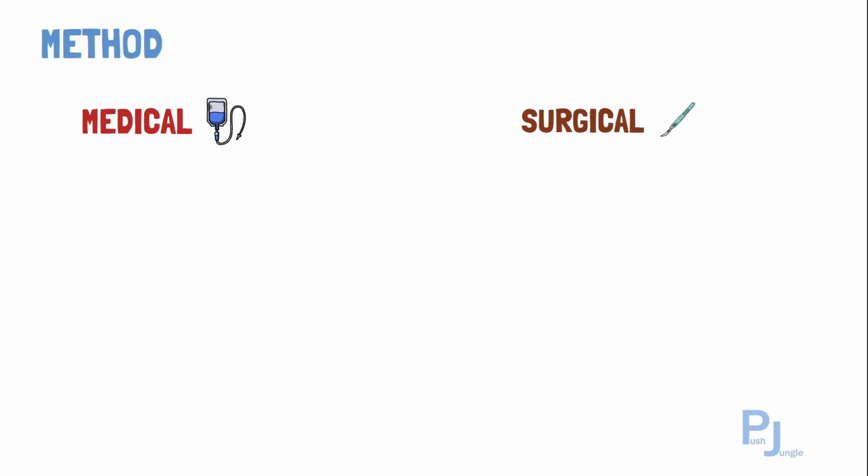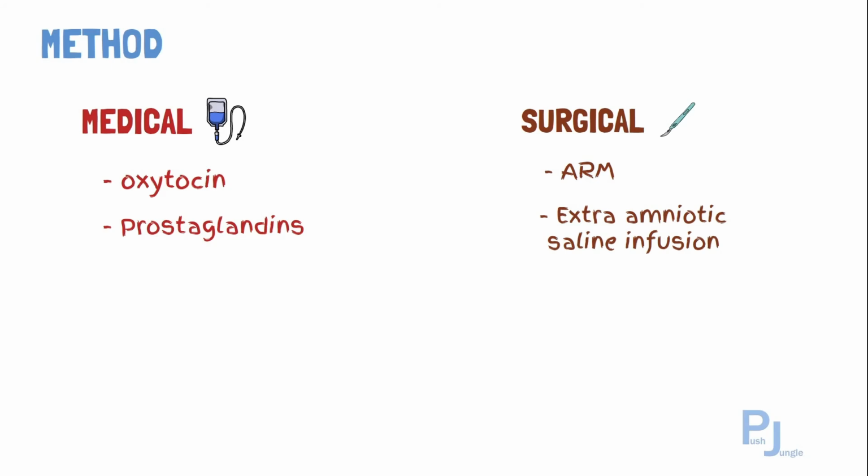The medical method includes giving of oxytocics and prostaglandins. Prostaglandin analogs can be given, such as PGE1 misoprostol and PGE2 dinoprostone. Then the surgical methods for induction of labor include artificial rupture of membrane using amnio hook or Kocher's forceps. Then extra-amniotic saline infusion could also be done.